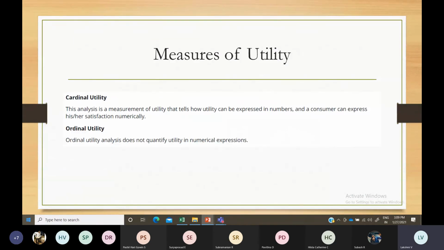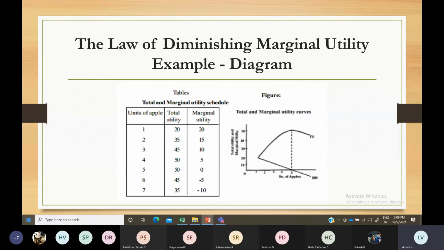So that is about the law of diminishing marginal utility. If you see in this graph, the total utility initially starts to increase, and up to a certain point it is increasing. Later on it touches the saturation point and starts to decline.